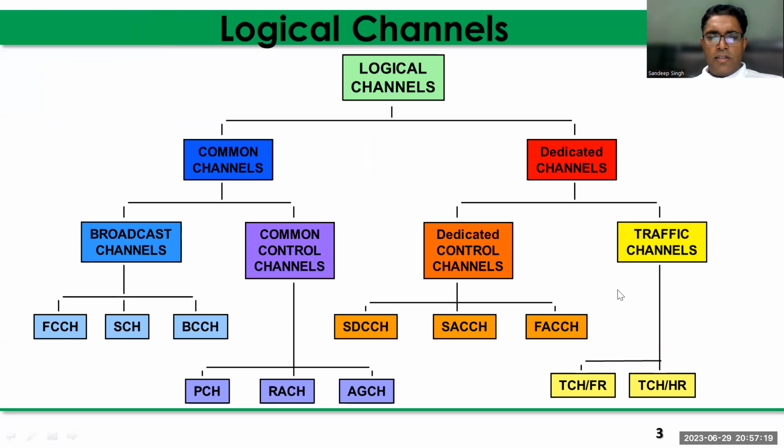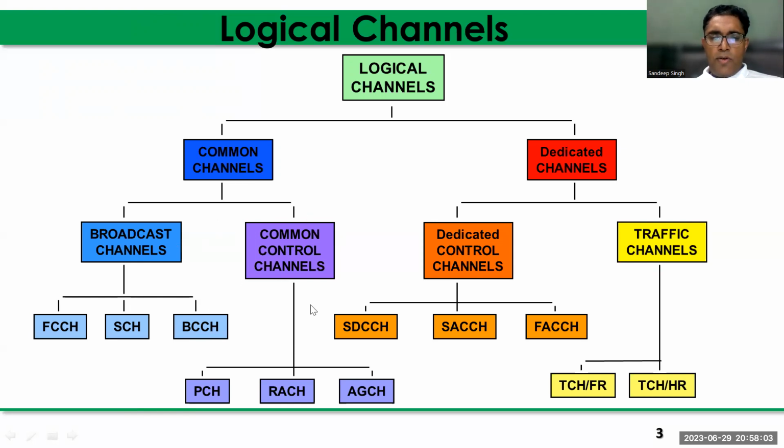We will start by understanding the logical channels. Then we can understand how to map these logical channels onto our frame structures. There are two types of logical channels: common channels and dedicated channels. Within the common channels, there are broadcast and common control types of channels. And the broadcast types in the GSM network are the frequency correction channel, the synchronization channel, and the broadcast control channel. These are the three broadcast channels used in the GSM network.